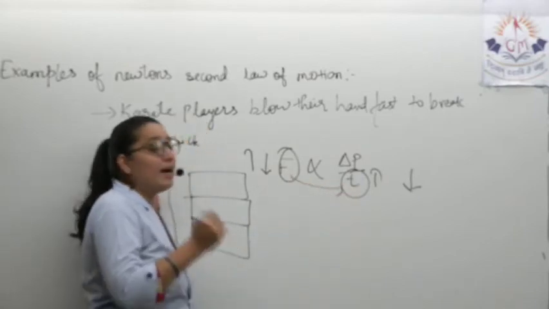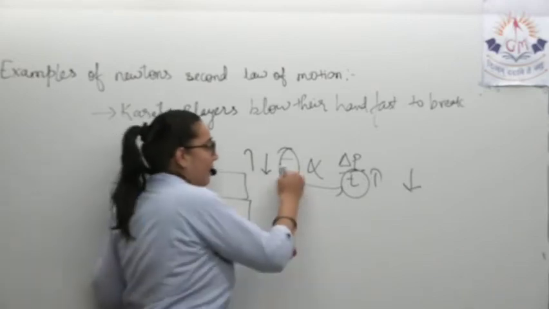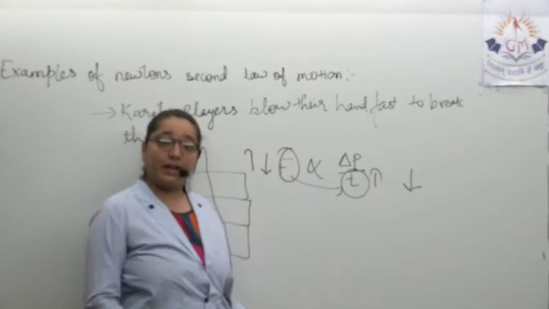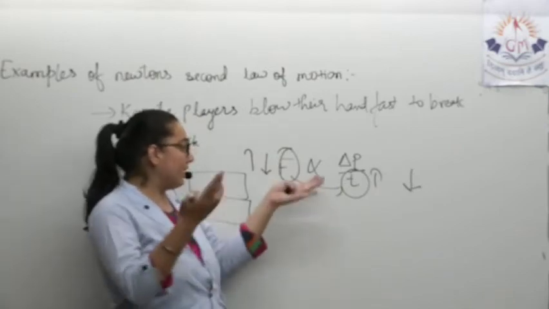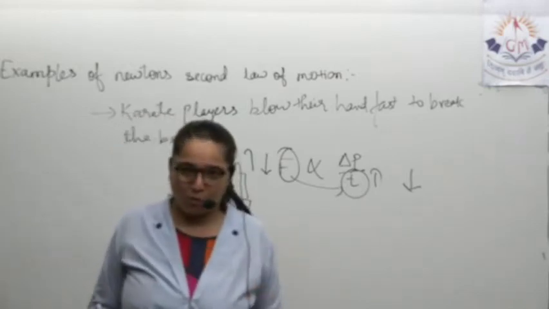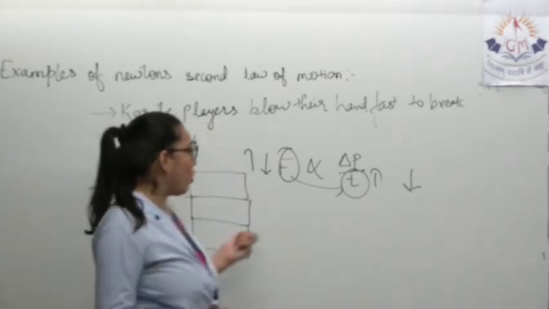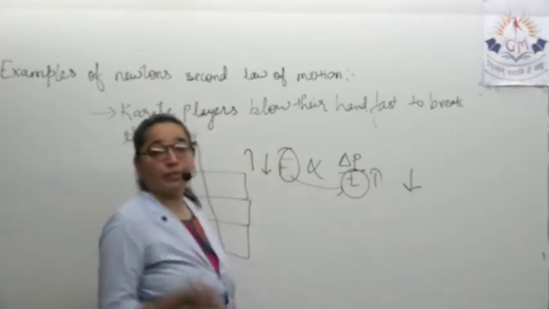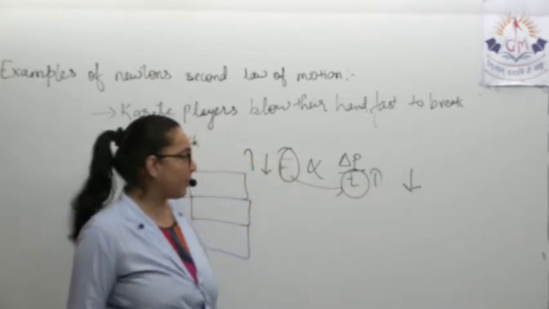That means if one increases, the other decreases. More the time, less the force; less the time, more the force. This is one example of how time increases but force reduces.